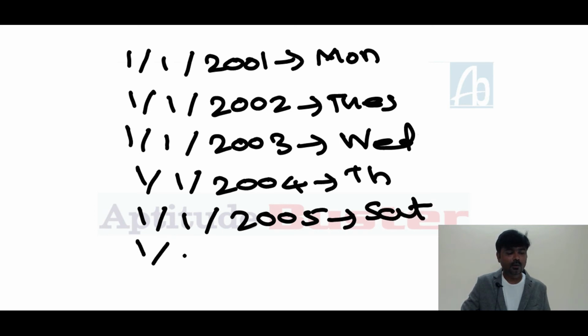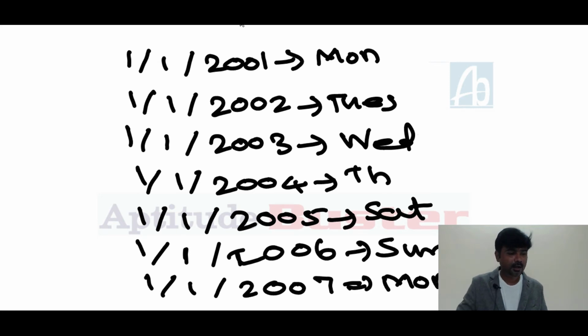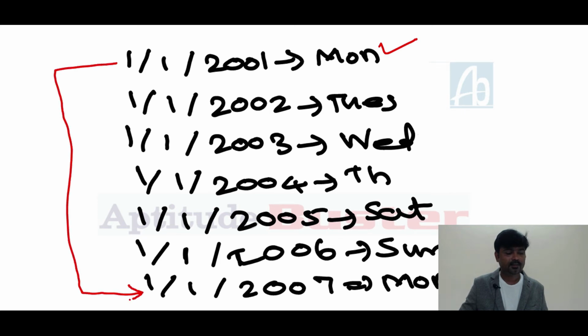Next. 1/1/2006 was Sunday. Next, 1/1/2007 was Monday. Now you can understand clearly: 1/1/2001 was Monday and 1/1/2007 was Monday. Actually, the 2001 calendar is the same as the 2007 calendar.